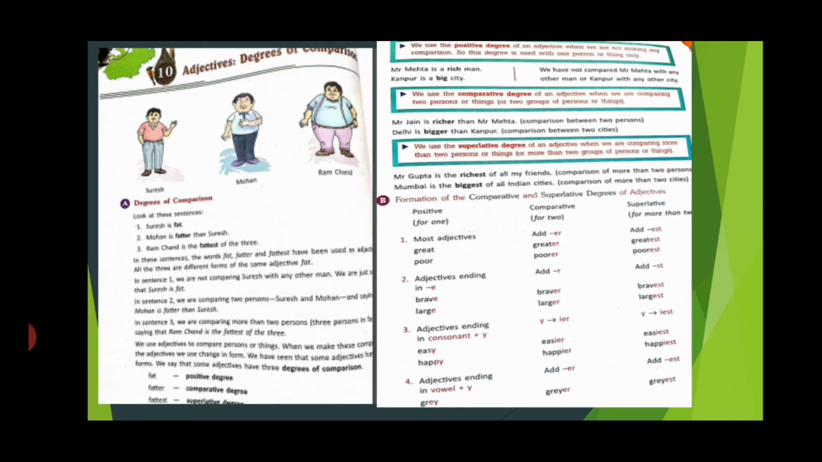We use the comparative degree of an adjective when we are comparing two persons or two things. We use the superlative degree of an adjective when we are comparing more than two persons or things, or more than two groups of persons or things. So, read these examples which are given below. Great will become greater, and in the superlative degree, greatest. We change the form from positive to comparative by adding er, and in superlative we simply add est to the adjective.